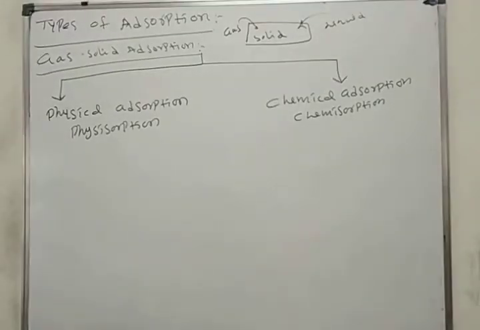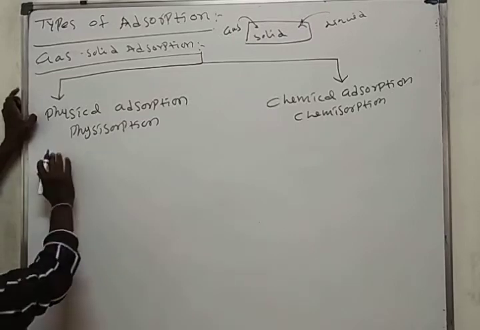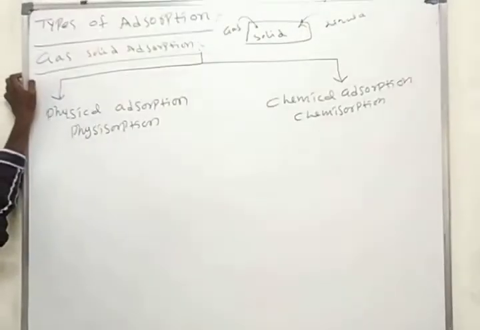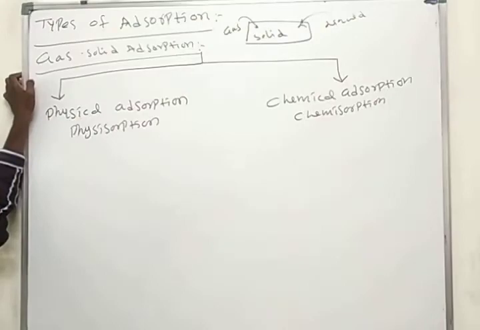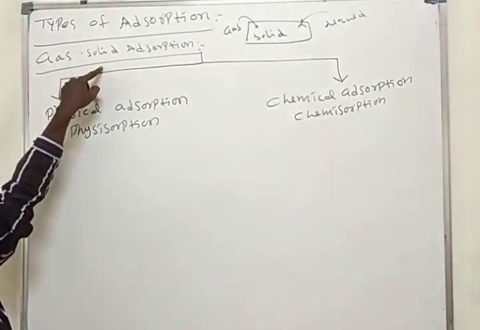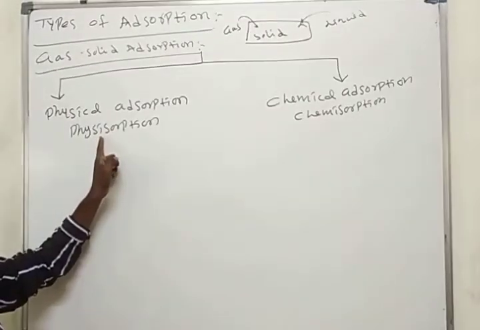Physisorption or chemical sorption. What is the meaning of physical adsorption? The adsorption which takes place by the weak van der Waals forces between adsorbate and adsorbent is called physical adsorption.